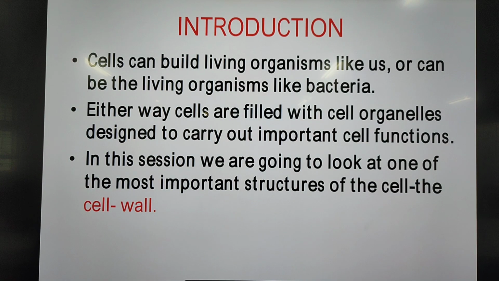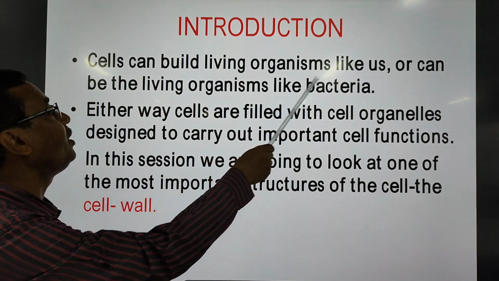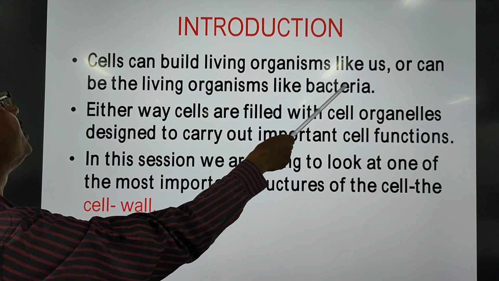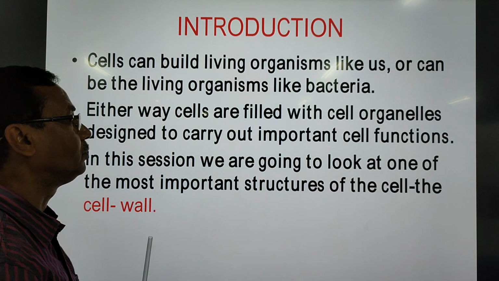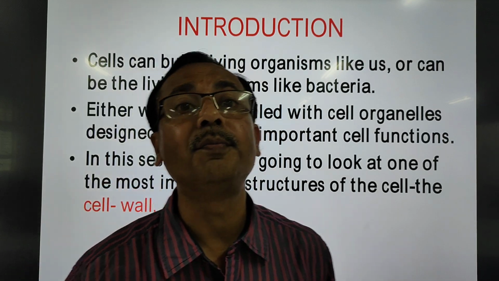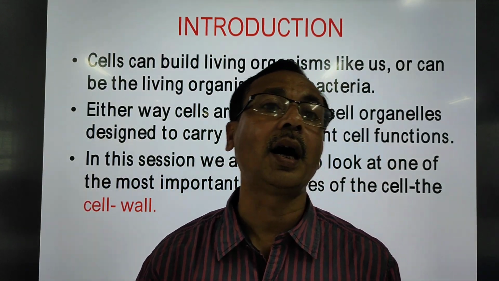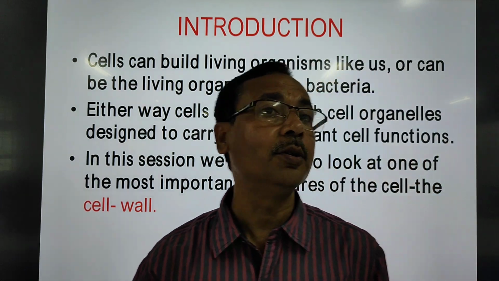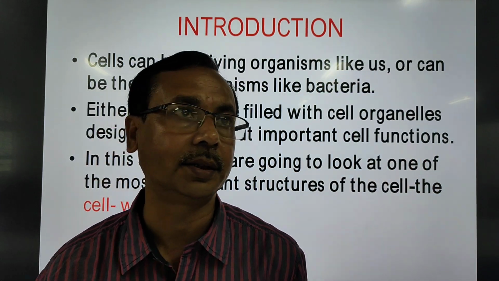Well, cells can build living organisms like us or can be the living organisms like bacteria. Now what does it mean? In case of multicellular organisms like us and many plants, you have innumerable numbers of cells.